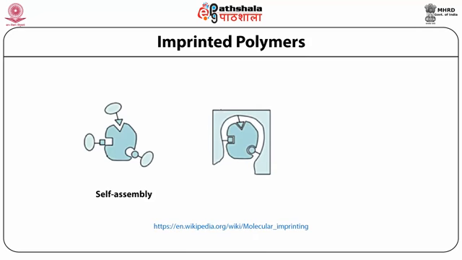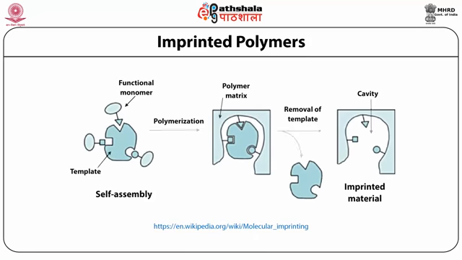Imprinted polymers, also called molecularly imprinted polymers, are a versatile material that is capable of recognizing any molecule or ion.